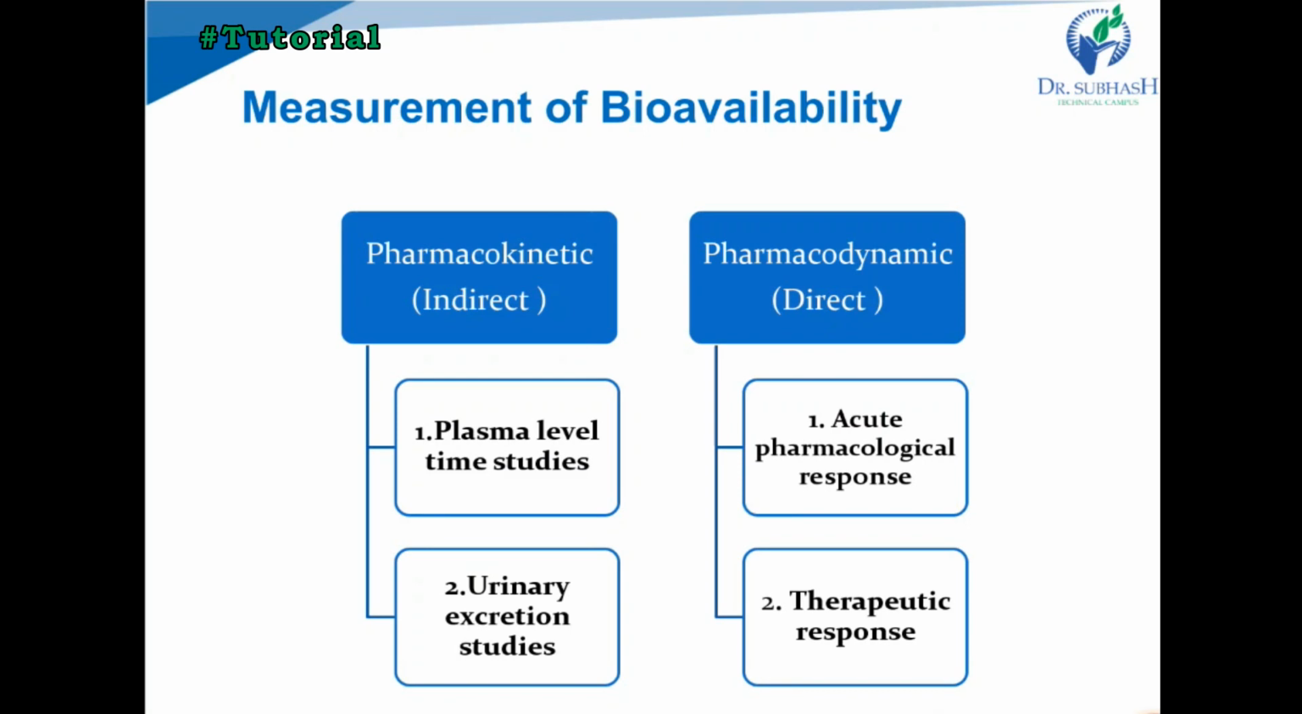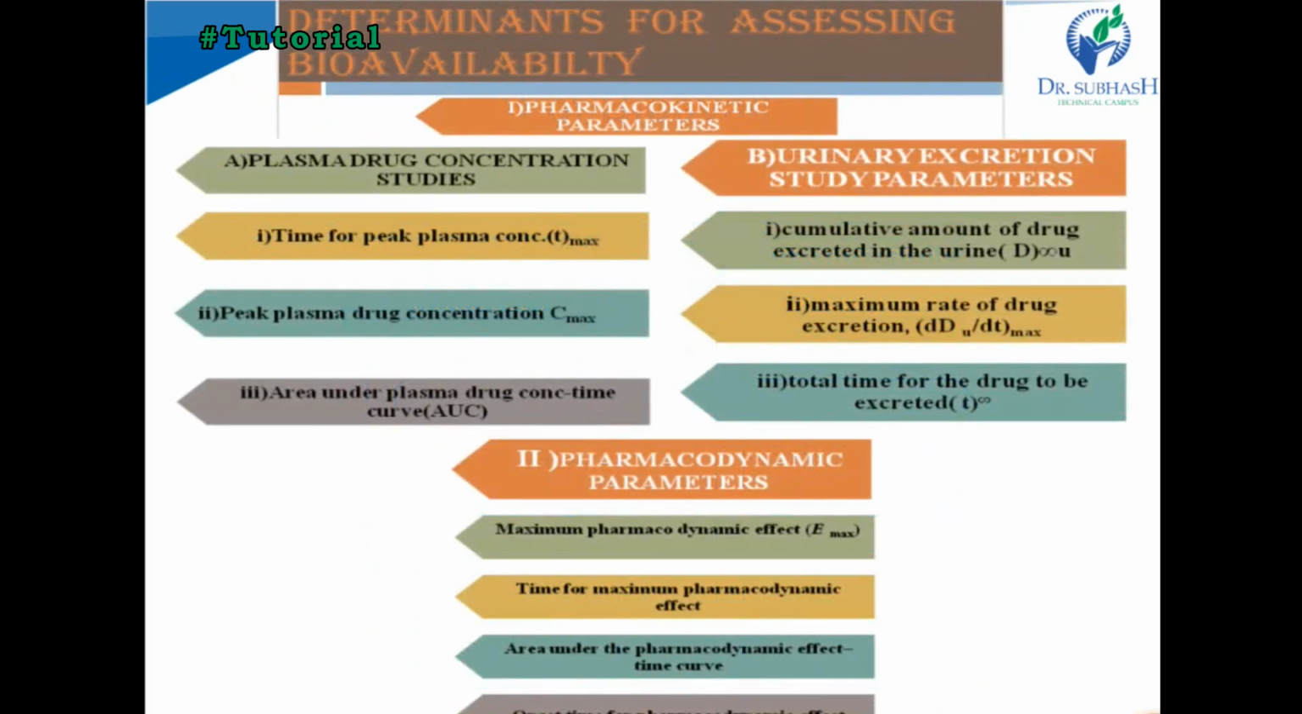In that we directly look at the pharmacological response based effect profile. The first is acute pharmacological response, and the second is therapeutic response. In acute pharmacological response we directly evaluate or measure various parameters like change in the ECG, change in the pupil diameter, and change in blood pressure, and from that we find out the viability. In therapeutic response we measure the clinical response of that drug.